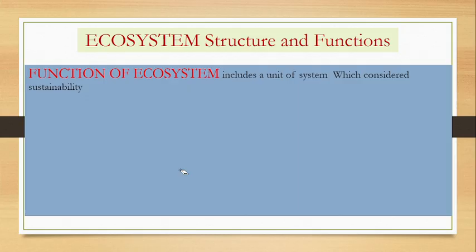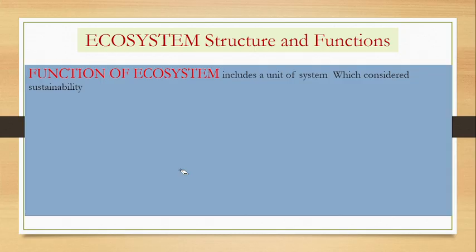So here we have a unit of system which is considered for sustainability, like our heart. The function of the heart is concerned with the blood, blood purification, impure blood and pure blood, oxygen-carrying blood and carbon dioxide-carrying blood, hemoglobin.